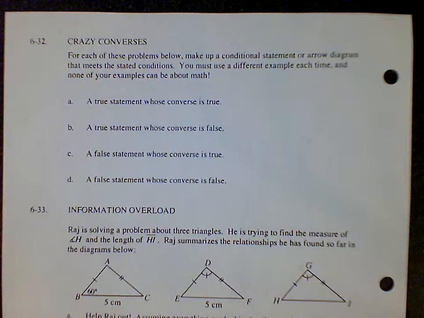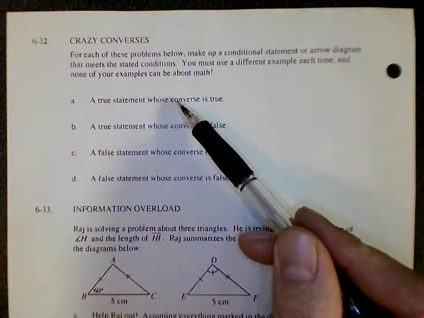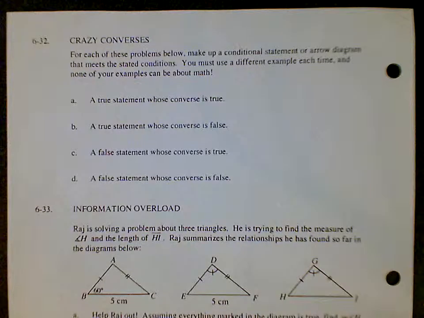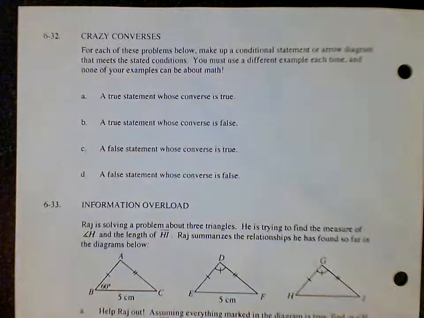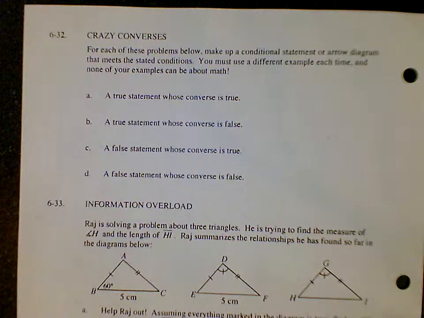All right, so what I'm going to do is list 4 statements down here. One's going to be an A, one's going to be B, one's going to be C, one's going to be D, and you guys are going to match that up with the questions on the video. The question on the video is going to have the statement I put here, and you're going to have to say, is it A, B, C, or D? And your option choices are right here, A, B, C, or D.